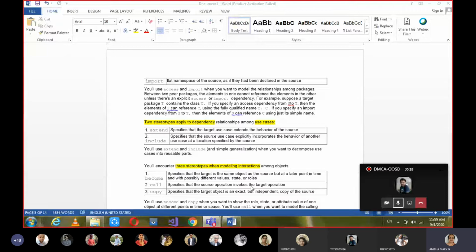And call, it specifies the source operation invokes the target operation. It's something like a function call. When you are calling a function, that function call will invoke the function definition. And then copy, so the target object is an exact but independent copy of the source. When you are copying, that means you are replicating, duplicating the copy. So one more exact object of the type we are creating. That is what we say as copy. The original will be retained.